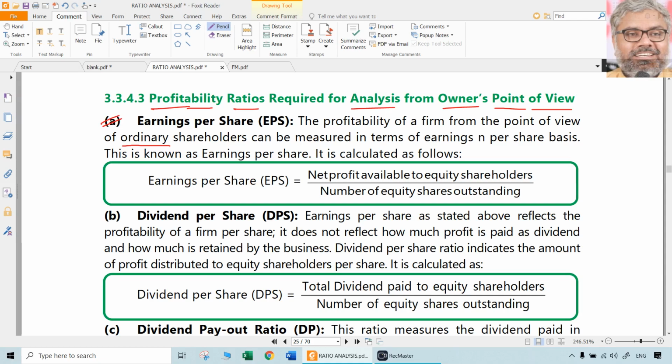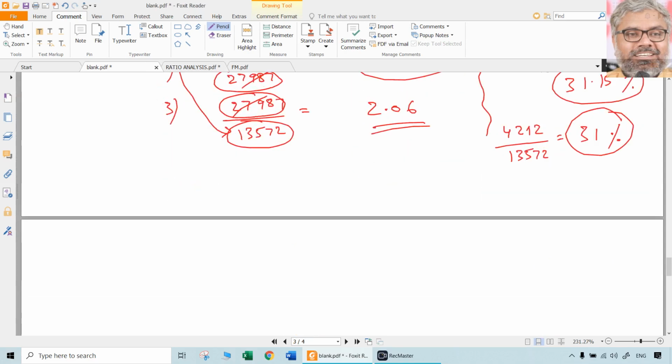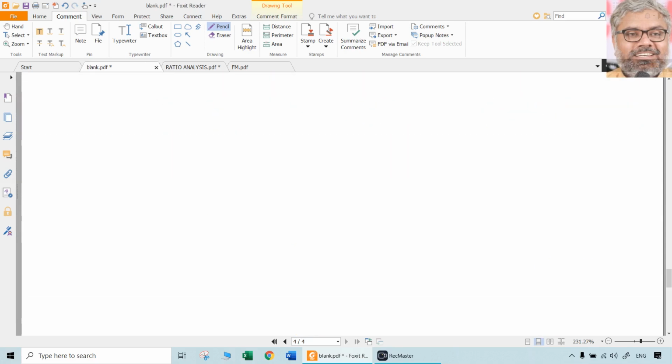As far as FM is concerned, which is a logical formula, a simple formula, we don't need a huge discussion on this. A simple formula: net profit available to the equity shareholders divided by the number of equity shares outstanding. Net profit available to equity shareholders, we know what it is. That is net profit after tax, after paying the preference dividend also, if any.